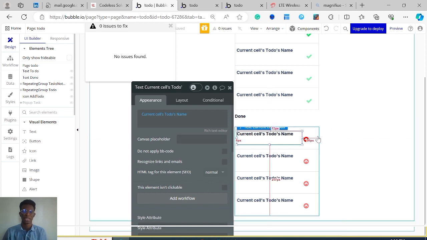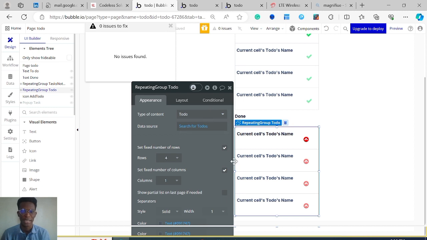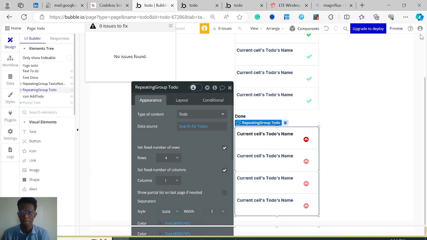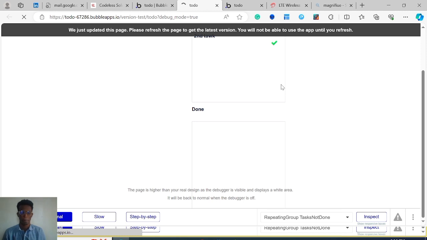Another thing to note is if you have a visual element, but you don't have data inside the repeating group. So if the repeating group does not have data inside it, but you have a visual element, it still won't show. What I mean by that is, look, let me preview this. It's taking some time to load. Okay, I think it's loading already.